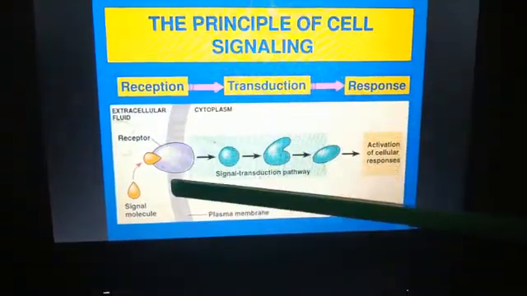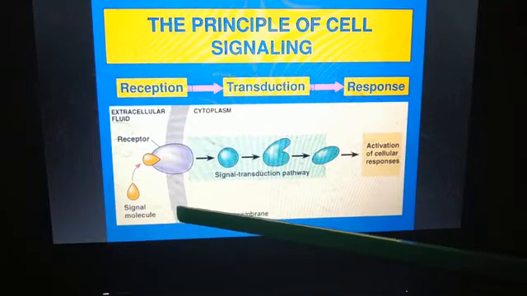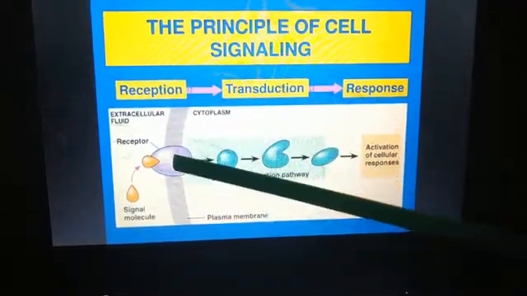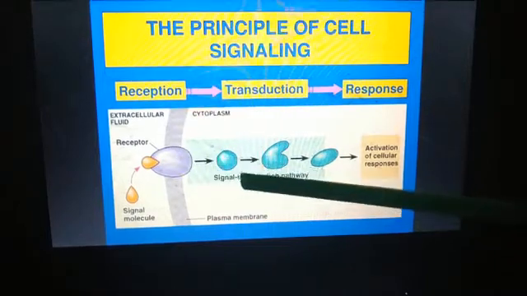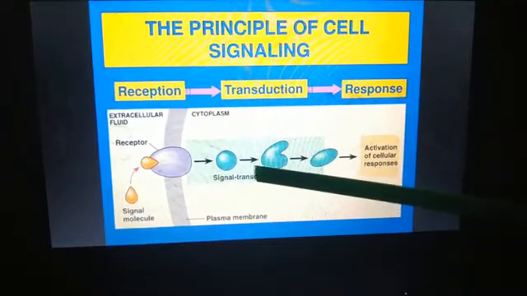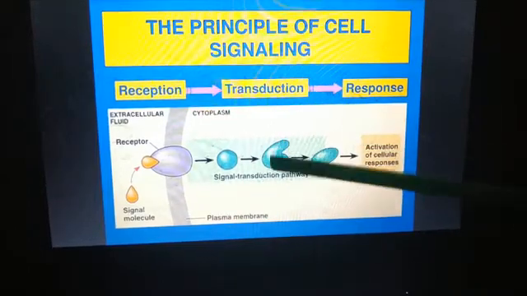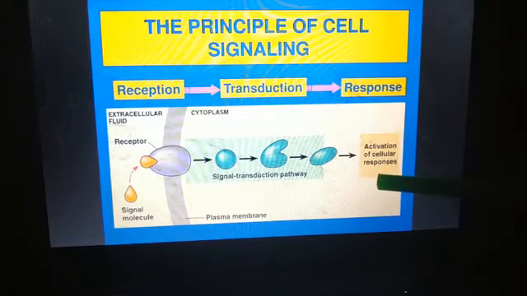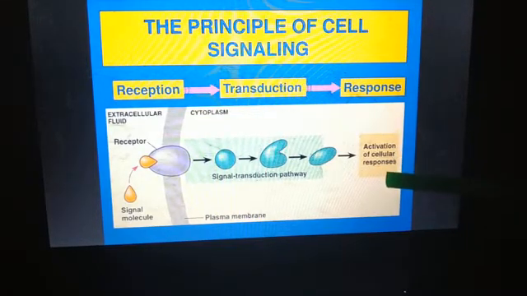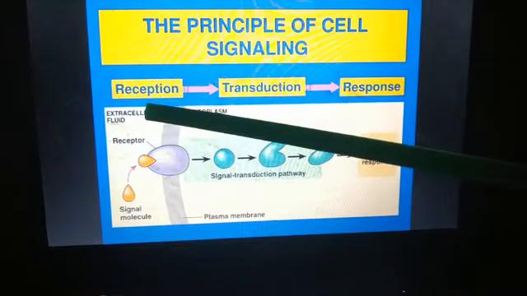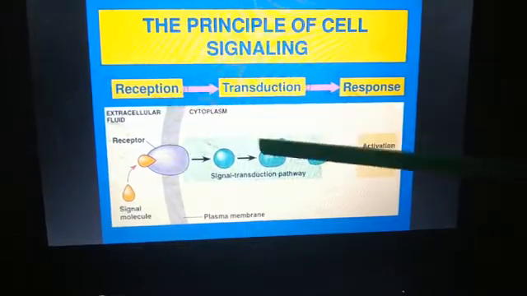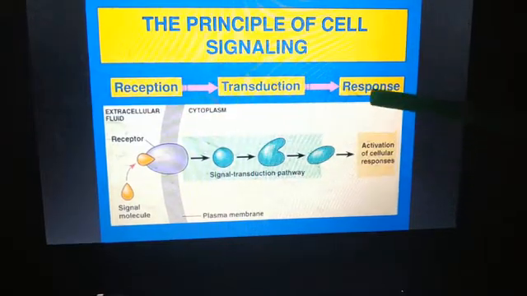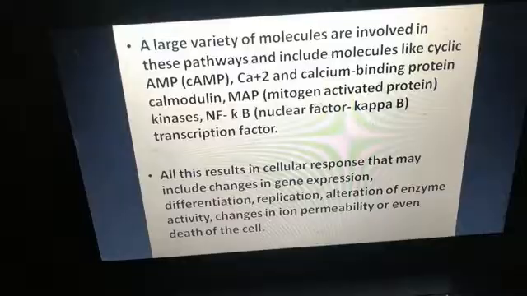So what we have seen is that when a signal molecule binds to the receptor, this will trigger a change inside the cell and some reactions will take place, which will lead to the activation of the cellular response. So first the receptor, then transduction, that is the signal transduction pathway, and then a response is generated in the cell.